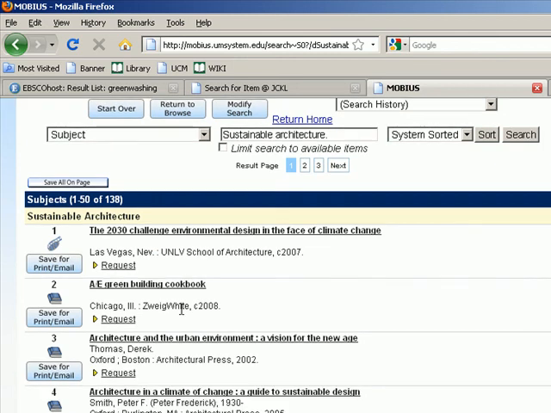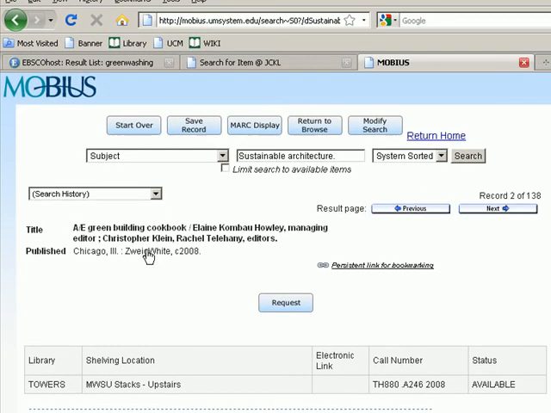Keep in mind that some of these are holdings by the James C. Kirkpatrick Library. Let's suppose that this book right here, the A.E. Green Building Cookbook, is of interest to you. Well, what you want to do is pull up the details for this book. You want to look at the libraries that have this book. They'll be listed right in this table here. Just do a quick check and make sure that this isn't a book that's available right at the James C. Kirkpatrick Library. And it's not. This is in one library, the Towers Library.